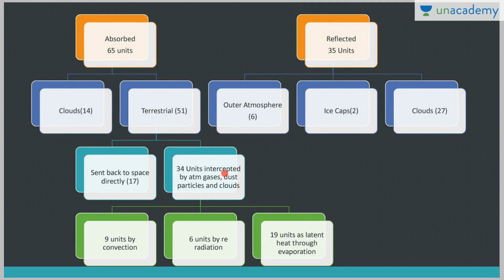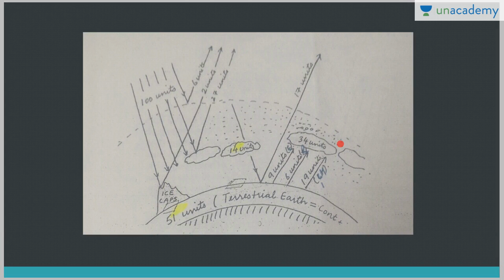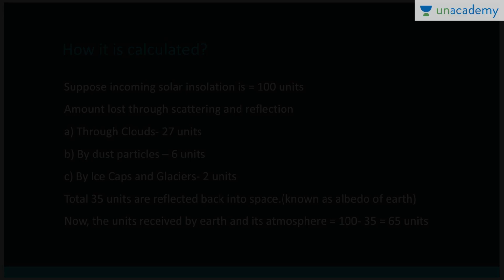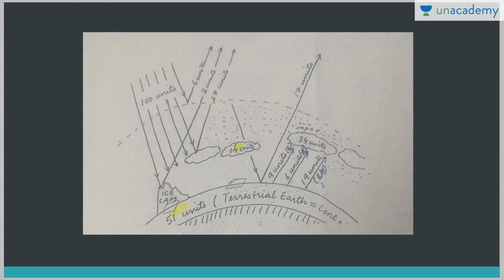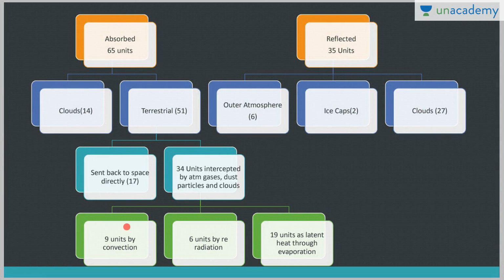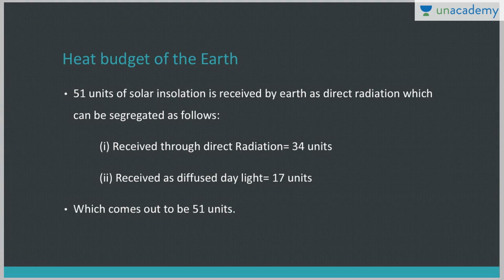Now 34 units is intercepted by atmospheric gases, dust particles, and clouds, right? You can see this one here, this is the 34 units. 17 is sent back directly to space, 34 units is intercepted, right? So out of this 34 units, 9 units is intercepted by convection, 6 units by re-radiation, and 19 units as latent heat through evaporation. So 9 units, 6 units, and 19 units through latent heat of evaporation, right? This is how the heat budget of Earth is maintained.